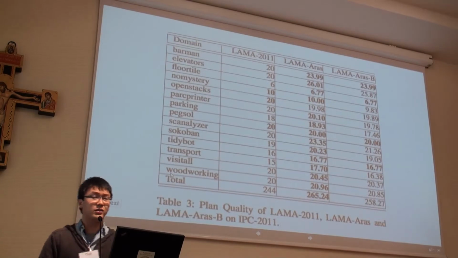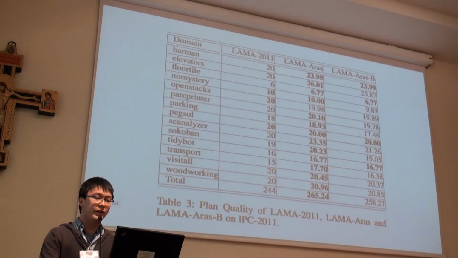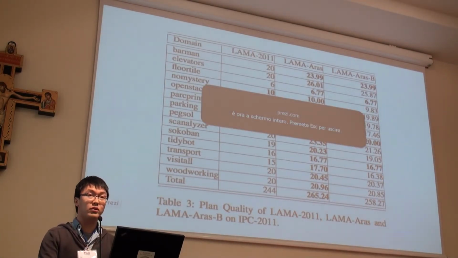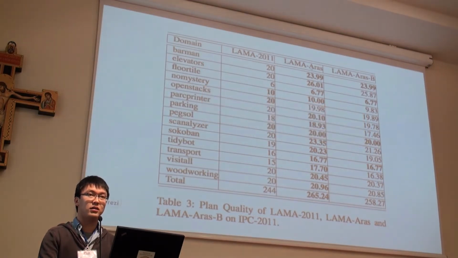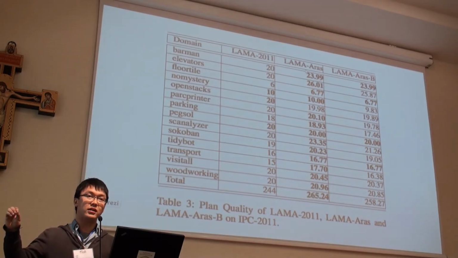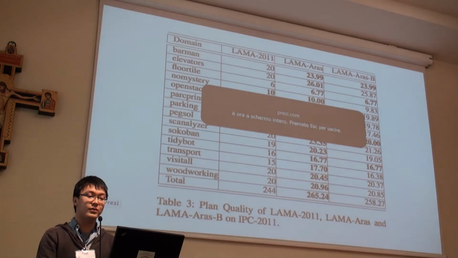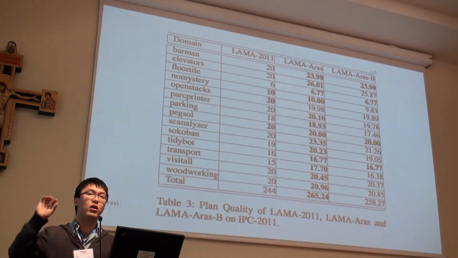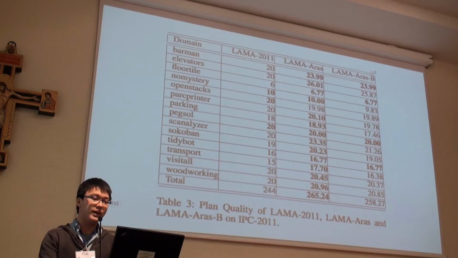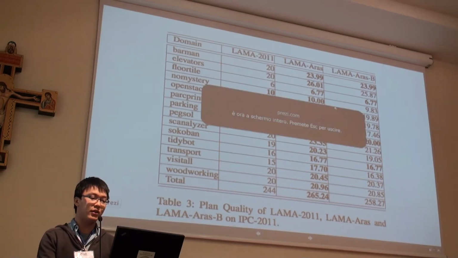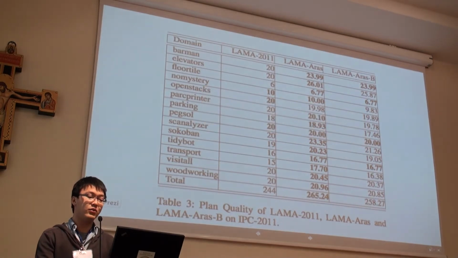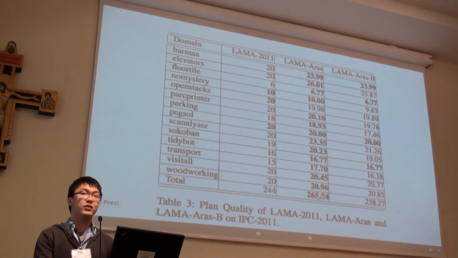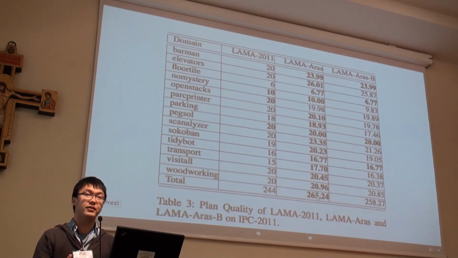So let's look at the results. Here we have LAMA 2011, the original LAMA. We have LAMA ARAS, which is the one where we are not using the ARAS quality plan to bound the search. The third one is LAMA ARAS with bounding, which means you always bound with the best solution. Let's forget about all the numbers here first. Now look at this line. It seems that not using bounding with the ARAS plan is working better.